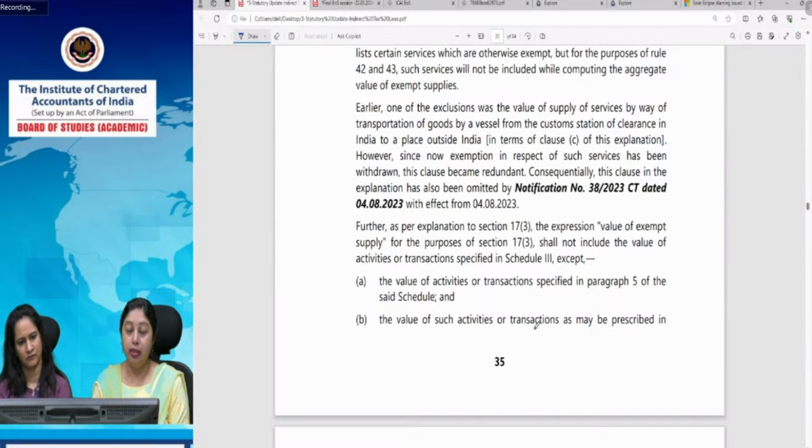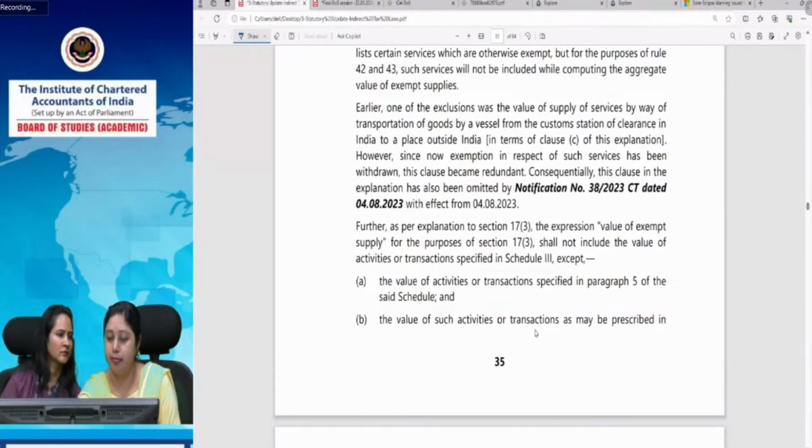Now, if you see the normal definition of exempt supply, Schedule 3 will never get included in the exempt supply, because they are not supply per se. Here also they have once again reiterated that value of exempt supply shall not include value of activities or transactions specified in Schedule 3. That means since activities or transactions mentioned in Schedule 3 are not supply, as Swati already told you, they will not be included in exempt supply. But this explanation says that though nothing in Schedule 3 will be included, these two will still be included.